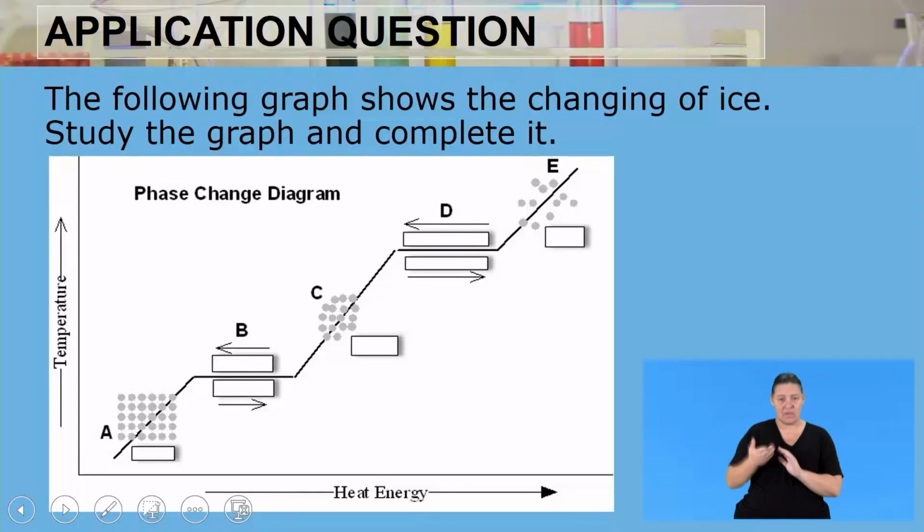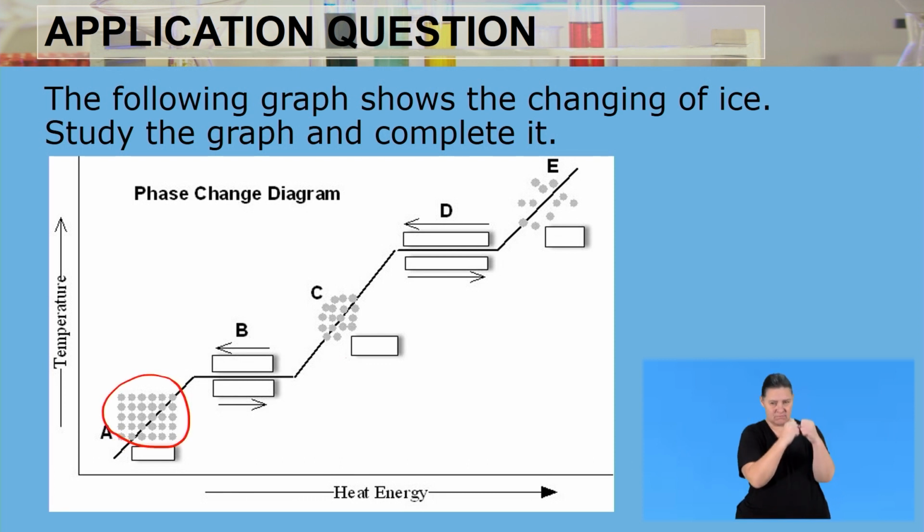Now, trying to apply all that we've learned to this particular diagram that we are given here. The following graph shows the changing of ice, and we need to study the graph and complete it. We are given matter A, matter C, and matter E. We need to label and complete this entire graph. By looking at this shape, it's rigid, and there are small spaces between the particles, so it must be a solid.